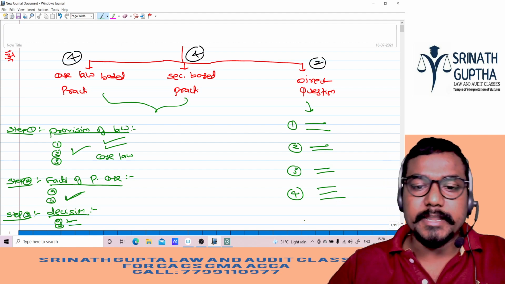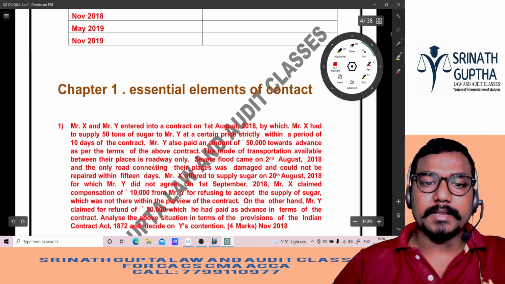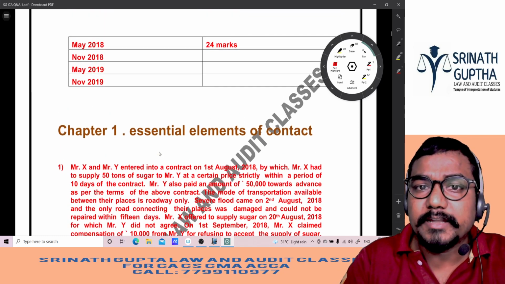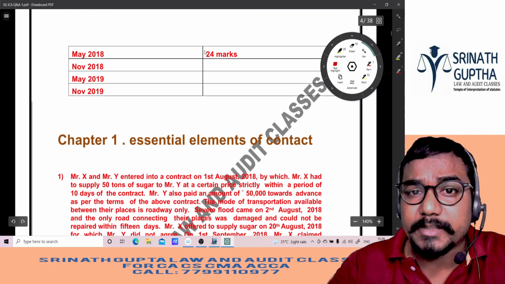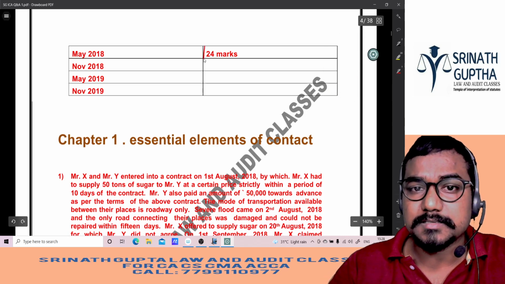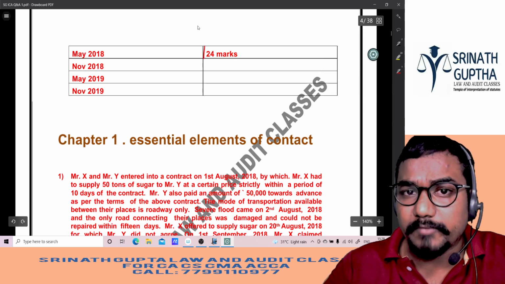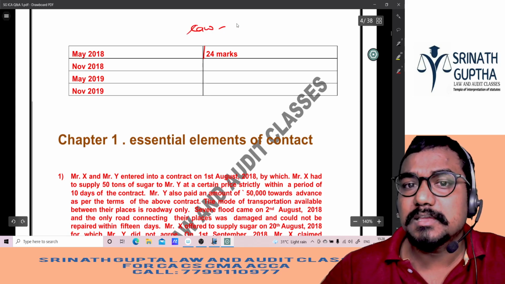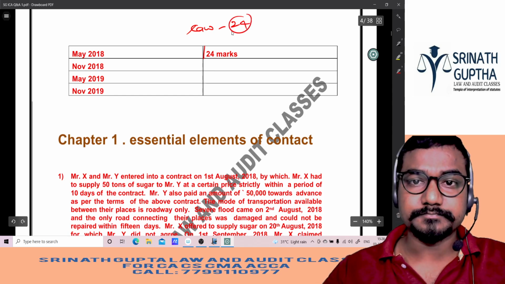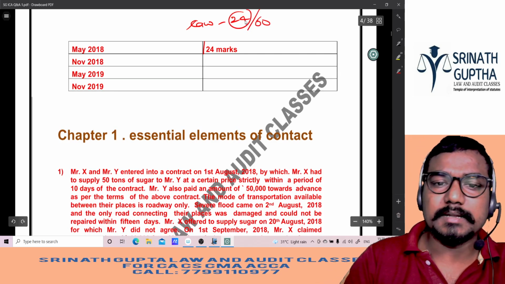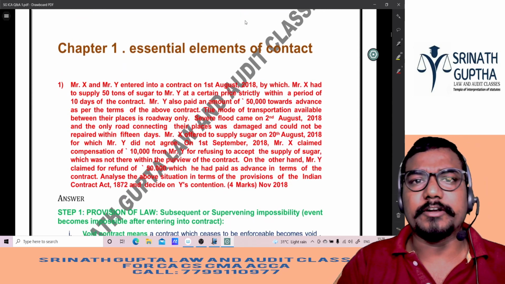So let us start with the Indian Contract Act, first chapter, essential elements of a valid contract. The weightage of law is 60 marks in total. Out of that, the Contract Act weightage is 24 marks out of 60 marks. So let us start with the first chapter of the Indian Contract Act.